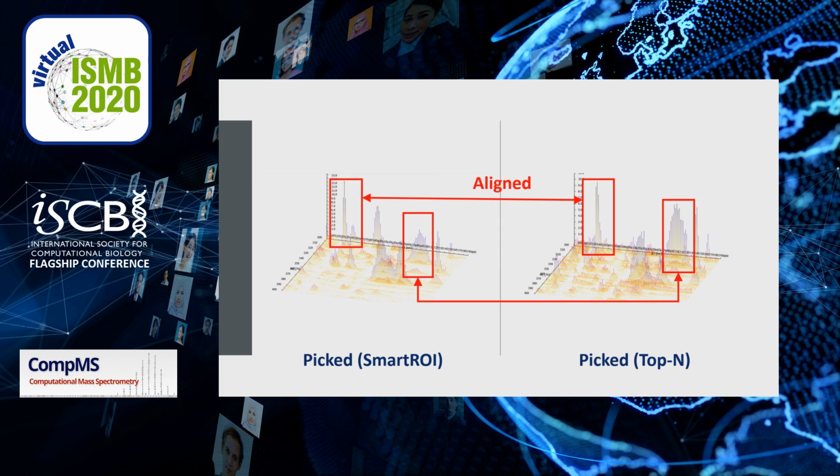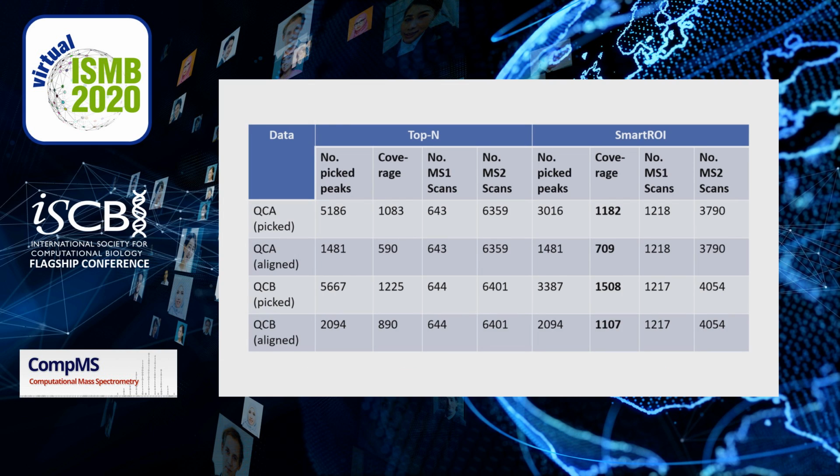For real machine validation, peak picking was done using MZmine 2. Coverage was then calculated for the following two conditions: picked, based on the picked peaks for each method, and aligned, based on the picked peaks which are common for both methods when aligned. The results here show that SMART ROI improves upon the conventional top-N DDA controller.